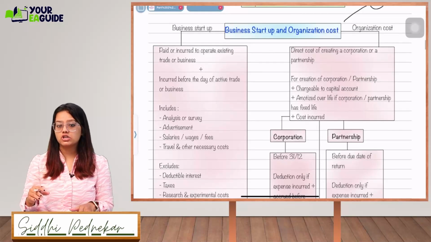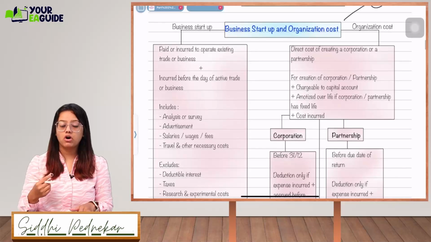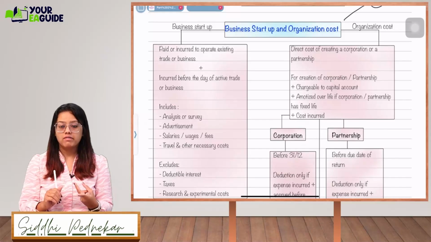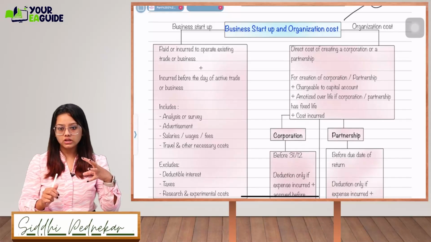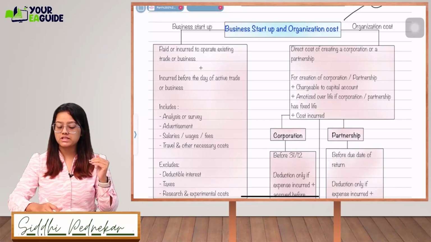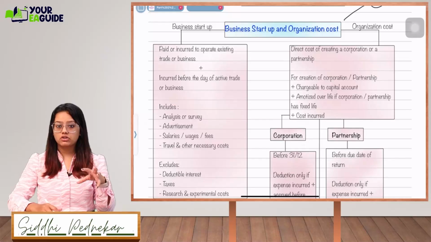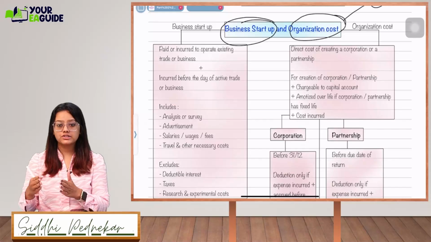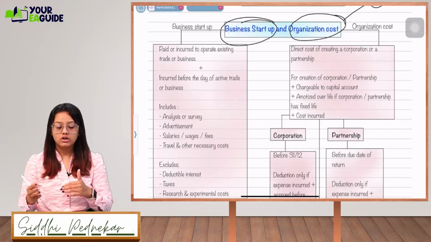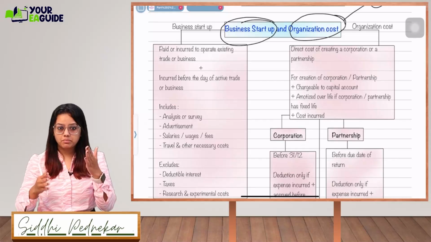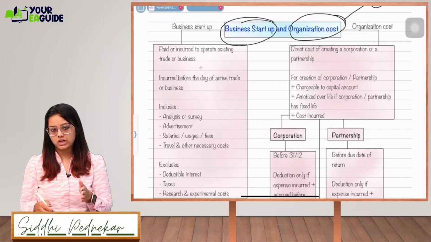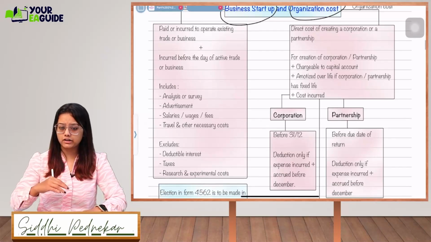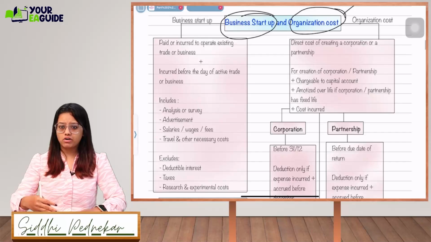Organizational cost will include the direct cost of creating a corporation or a partnership, meaning all legal expenses, article of organization. When you create a company, you are going to incur certain legal expenses to list your company, so those are your organization costs. I hope you understand the difference between business startup and organization. Organization will include all the legal related costs incurred for the business, and business startup costs will include all the expenses incurred just before the starting of the business, apart from legal expense. Article of organization, article of incorporation, those are your organizational cost.